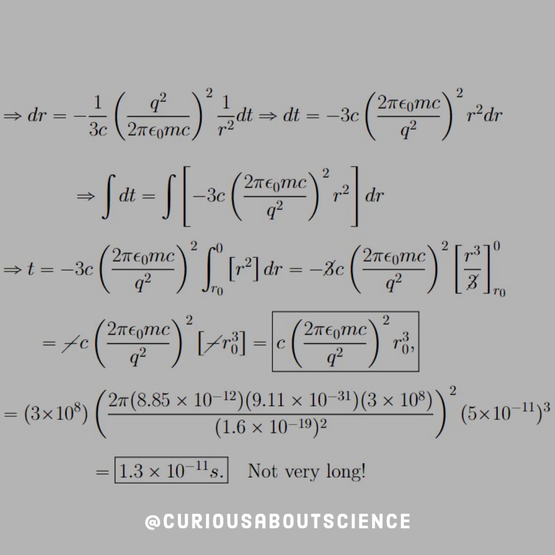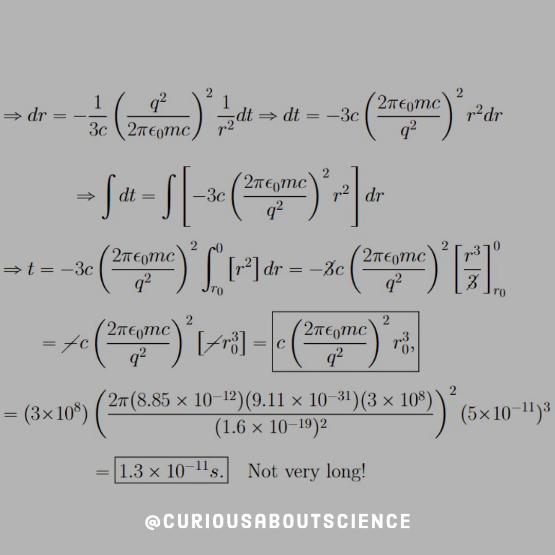Okay, so with this, we get r cubed over 3, evaluate it from 0 to r naught. The 3's cancel. We like that. Clearly, 0 cubed is 0, and then minus the r naught, so we get the negative signs canceling. And we see that the time that this thing would live within this Bohr model would be t is equal to 2 pi c times the square of 2 pi epsilon naught mc over q squared times r naught cubed.